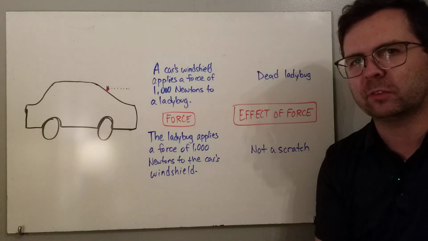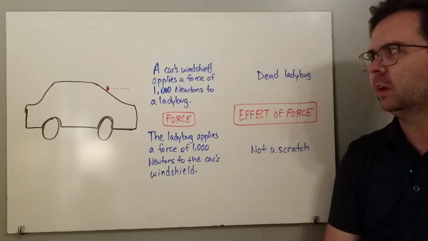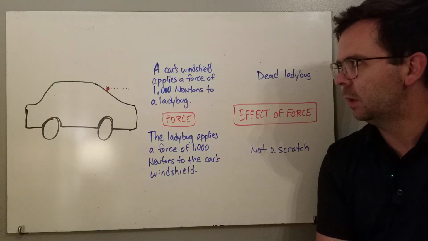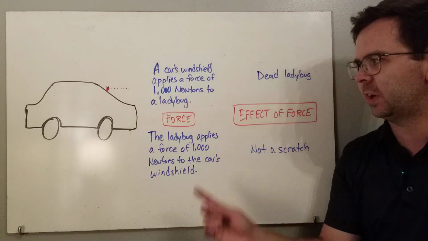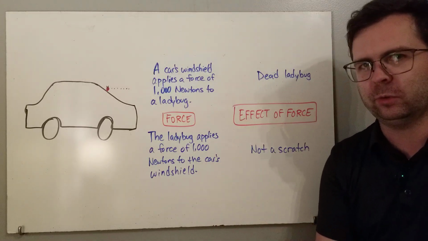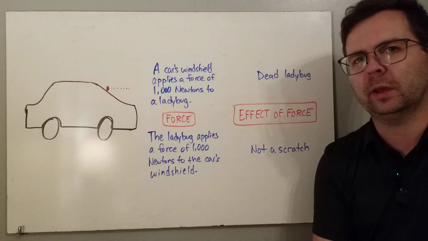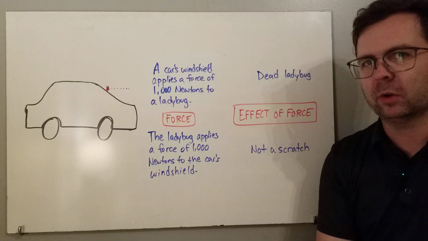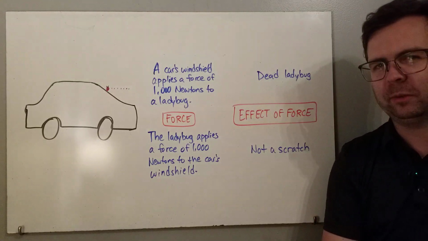Since the ladybug has a very tiny mass, it will be accelerated extremely quickly to the point where we can probably say goodbye to the ladybug. The car, however, has a much bigger mass, and it's not going to be affected much by 1,000 newtons of force. Even though it's a lot of force, the car's mass is just so big that it doesn't really do anything to the car. Now, if we have bigger and bigger objects running into the car, then the car may start to accelerate a little bit differently.